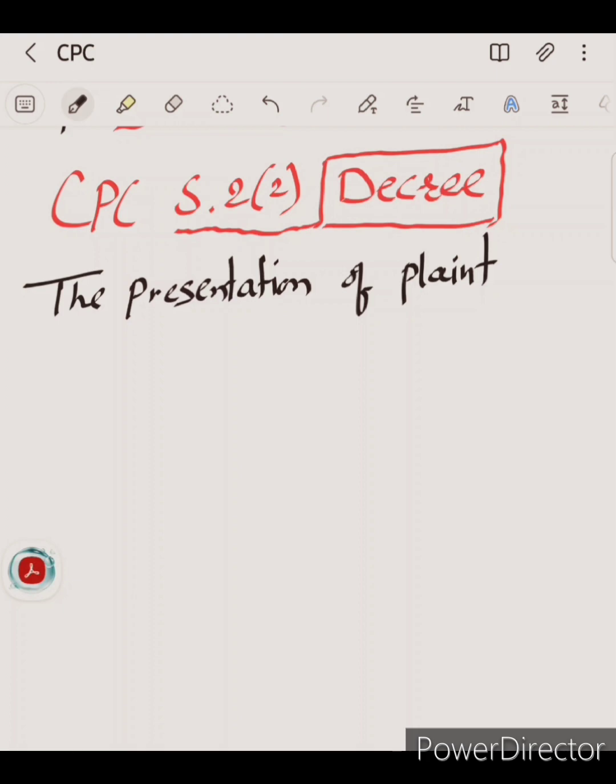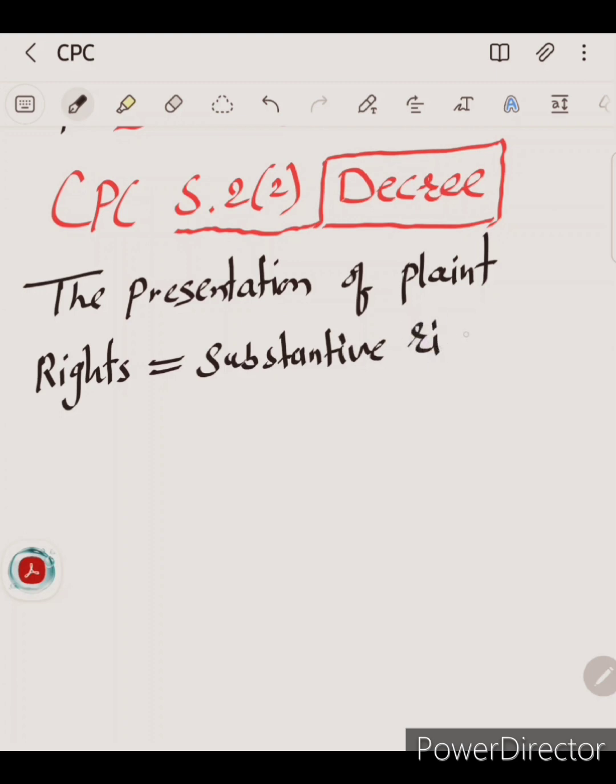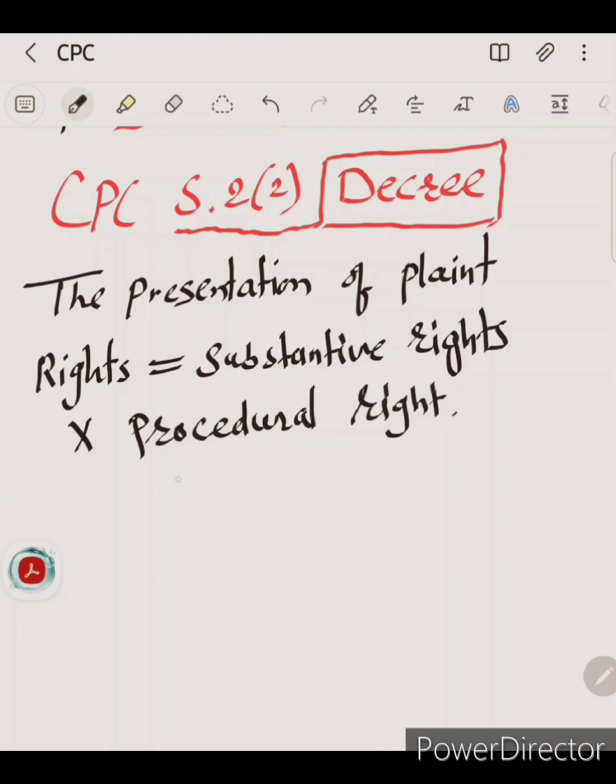And the rights of the parties, as we have seen. What kind of rights? The term rights means substantive rights only, and not procedural rights. Procedural rights are not included in the definition of rights.